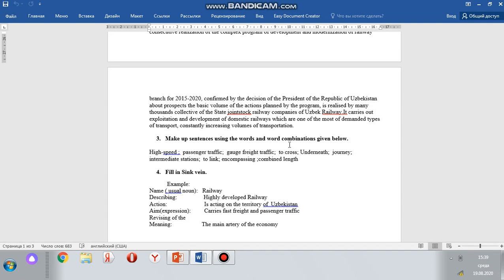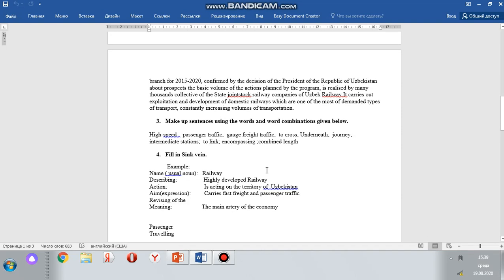So our next activity is fill in the sequence. Here is an example. Name, for example, railway. Describing, you should describe this word, railway. For example, highly developed railway. The third one is action. What action is done? For example, the railway is acting on the territory of Uzbekistan.